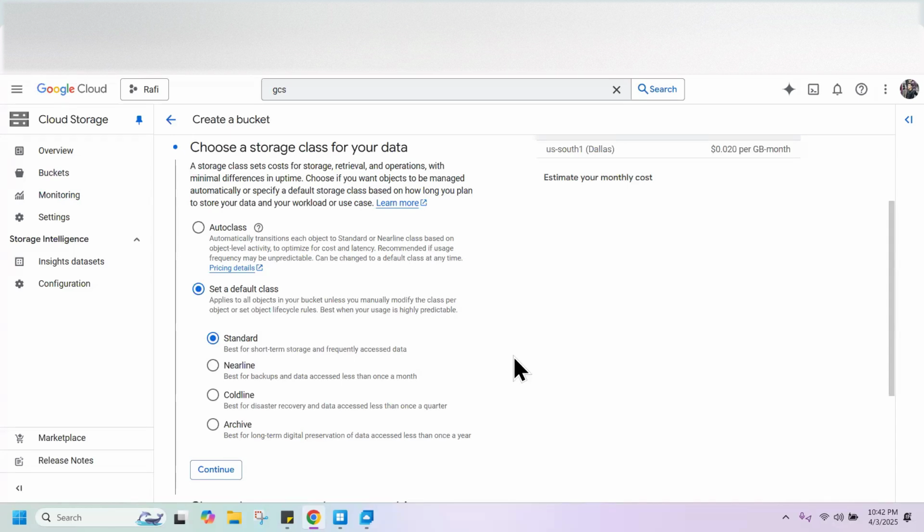So you can do this kind of solution when you become a data architect. Across the life cycle of data, you can select the type of storage you want: standard, nearline, coldline, or archive. Now let's click on continue.